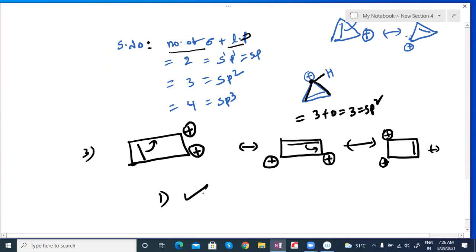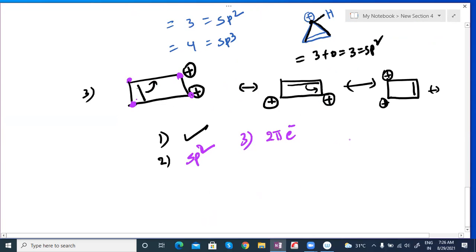Cyclic and planar, the first one is over, and each carbon is sp2 hybridized. Already we know that. The positive charge is sp2 hybridized, and the pi bond carbons are also sp2. So how many carbons are there in total? 4 carbons, am I right? These 4 carbons have sp2 hybridization. Next, the third one. How many pi electrons? Only 2 pi electrons. It also follows Huckel's rule. Can you try? Is this aromatic? Can you find out?